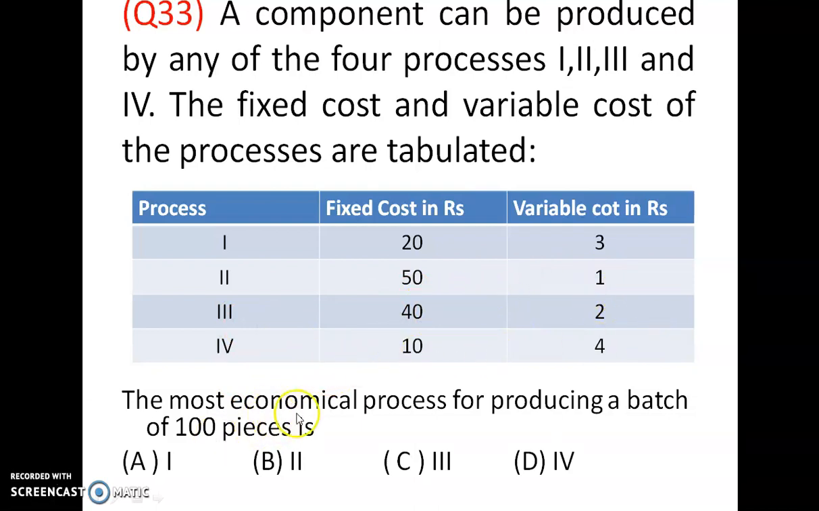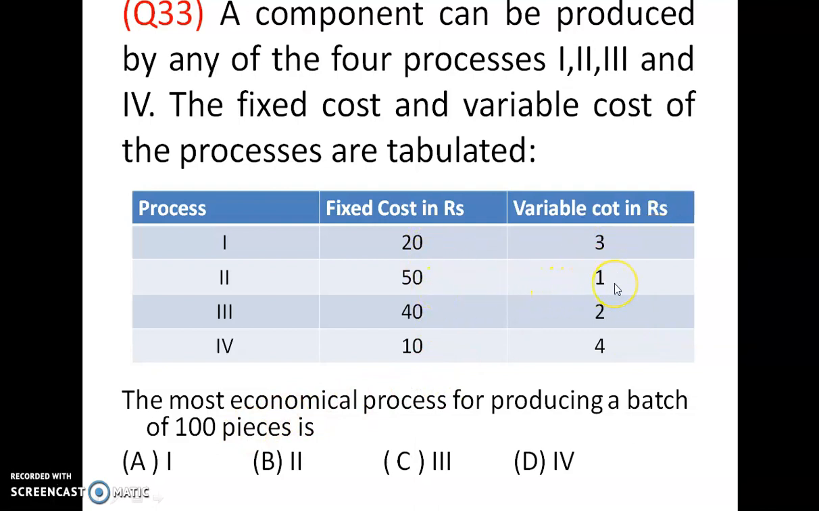The economical process for producing a batch of 100 pieces: A, B and 1, 2, 3, 4 are the options. So for process 1, it is 20 plus 3 into 100. The variable cost increases depending upon the number of pieces. So 20 plus 3 into 100, 320.